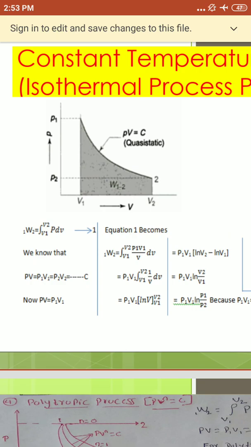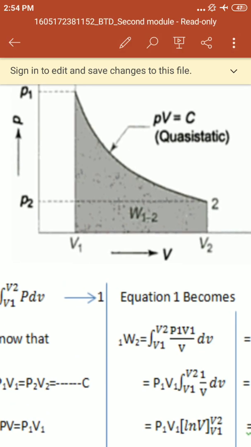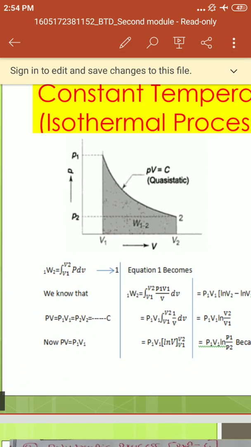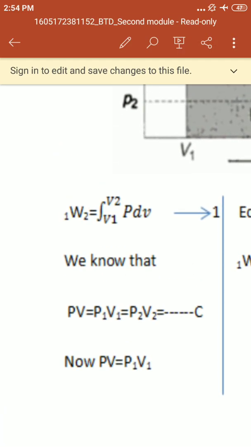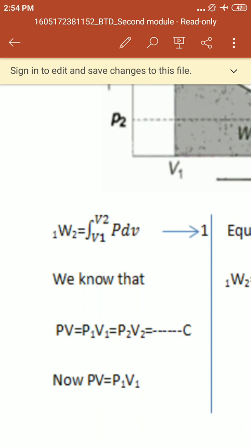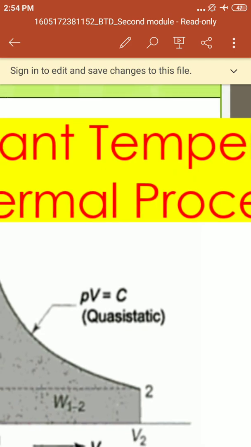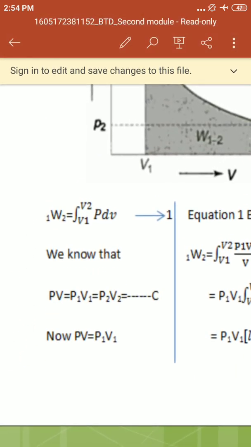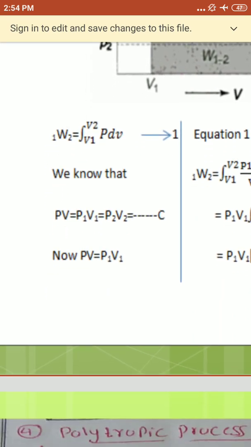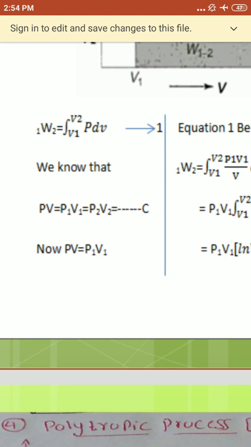Inside that area we have to find the work done, W1 to 2. What is the work done? The same formula applies: work done means the integral from V1 to V2 of PdV. Next, we know that PV equals constant. How many states are there here? Two, 1 and 2. Initially we call it 1, finally we call it 2. So P1 V1 equals P2 V2 equals constant, because PV equals constant.